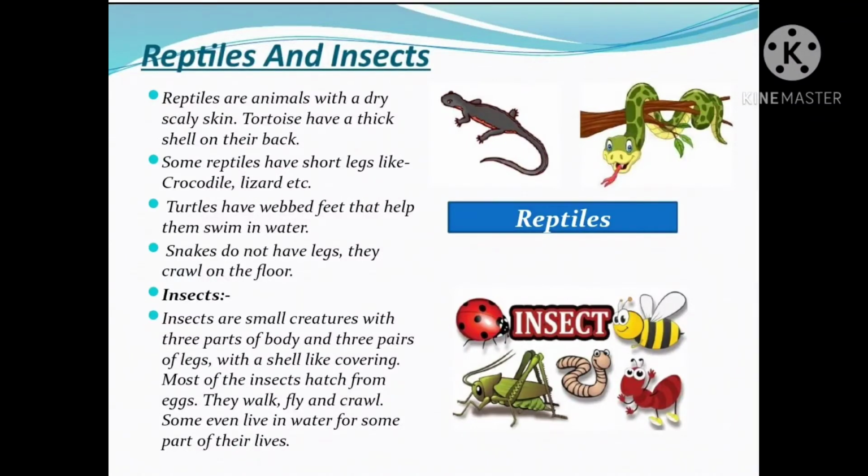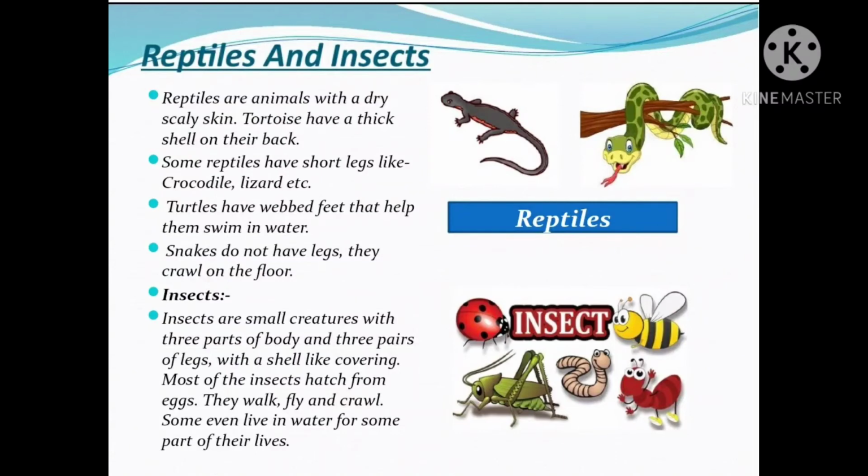Now, let's discuss about insects. Children, nature has several species of insects. Some are useful to man while some are harmful. Insects are small creatures with three parts of body and three pairs of legs. With a shell like covering, most of the insects hatch from eggs.